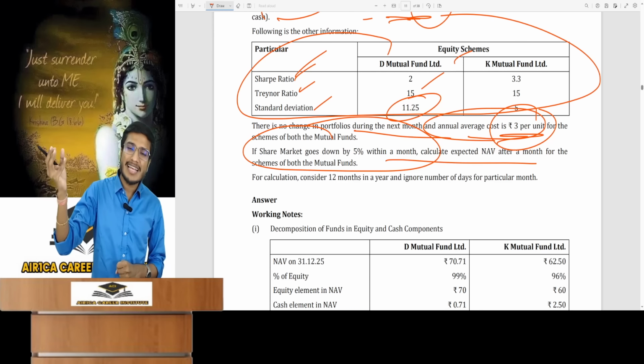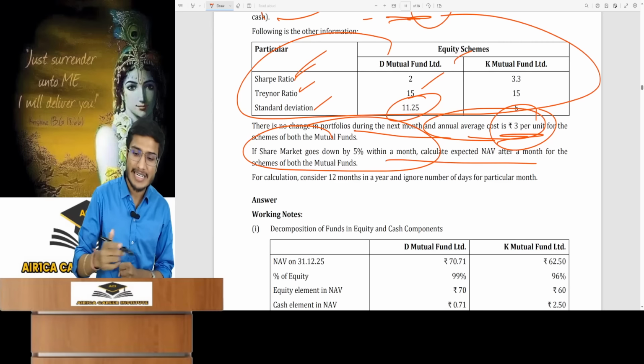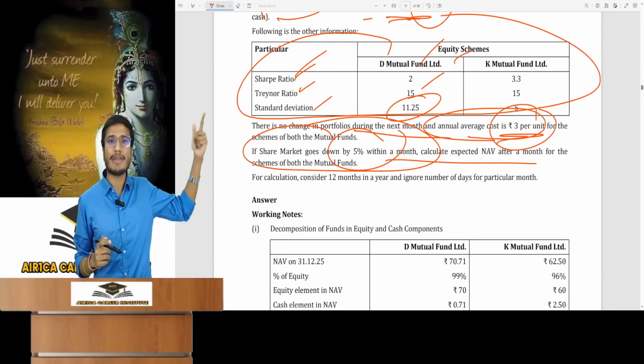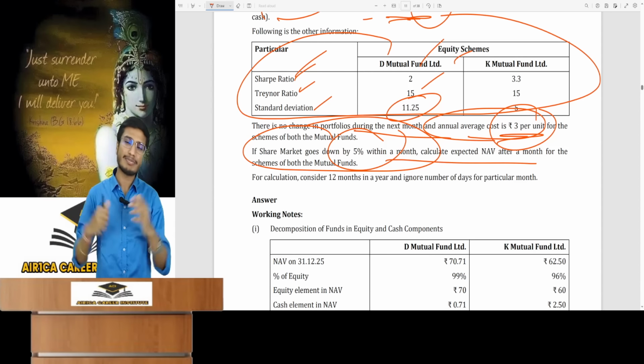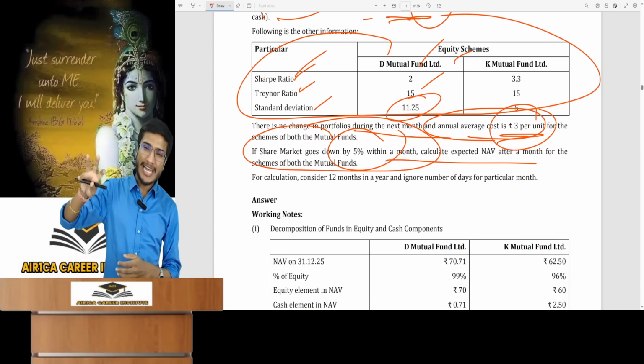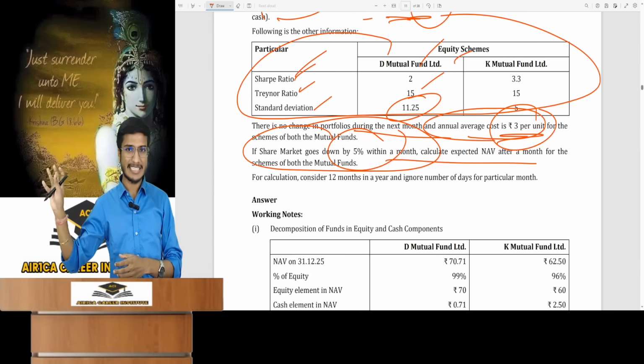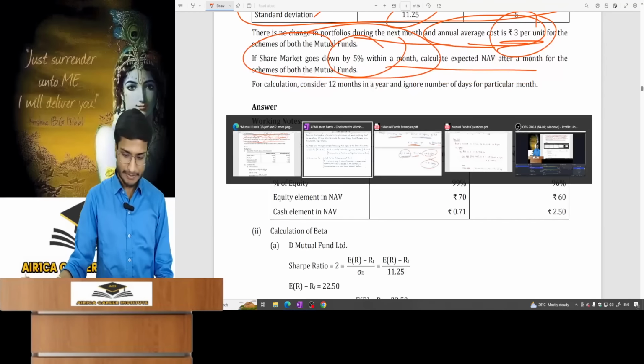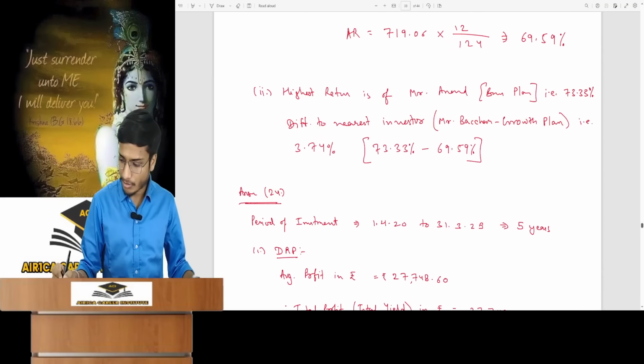Once you get the beta, whatever beta comes, it will be 1.5 in this case. So beta is 1.5 and the market is falling by 5%, which means 7.5%. The investment in shares within the mutual fund will decline. By next month's end, we've determined the equity share investment and the cash balance. It's the next month NAV. Look, let me show you the solution I provided.